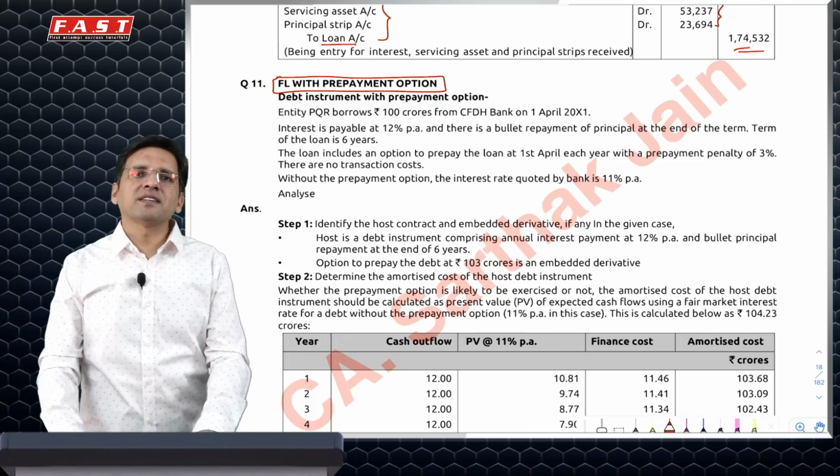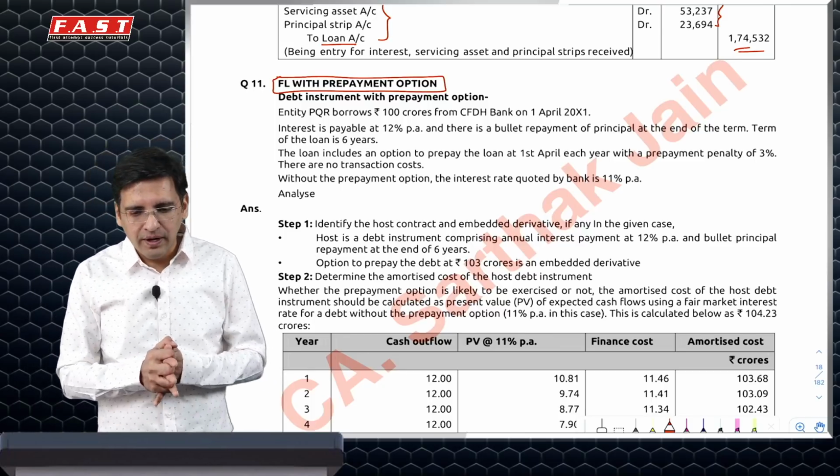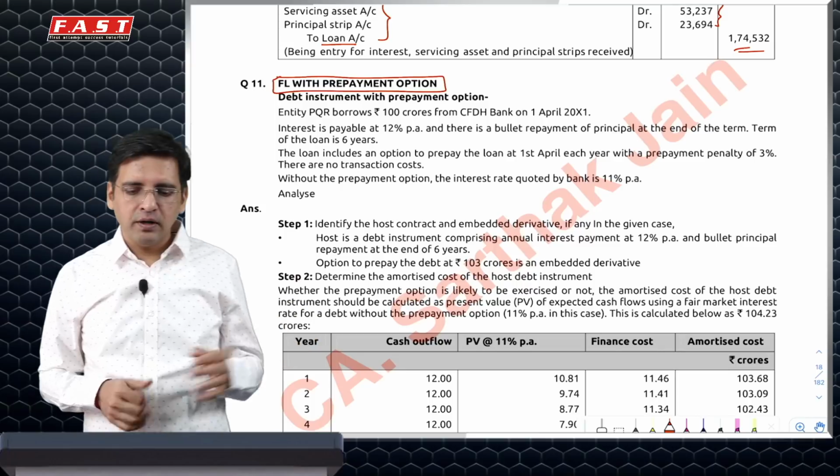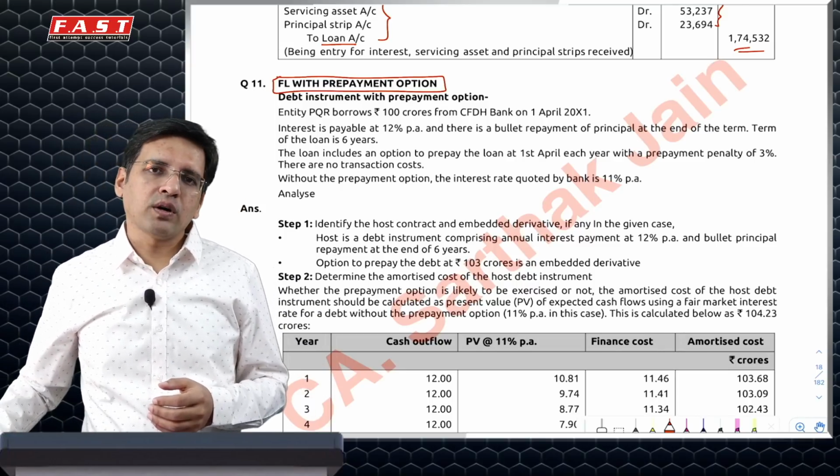Not likely to be asked in exam, but many students do get confused with this question. That's why I've included it in the question bank. Financial liability with a prepayment option. First and foremost, let me give you the concept of this, as to what it is.